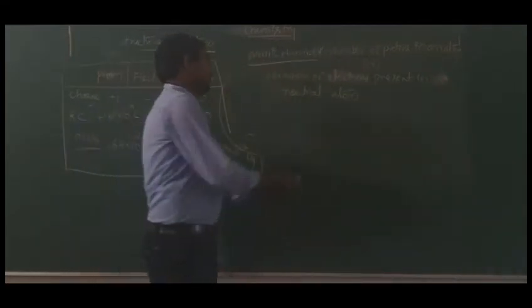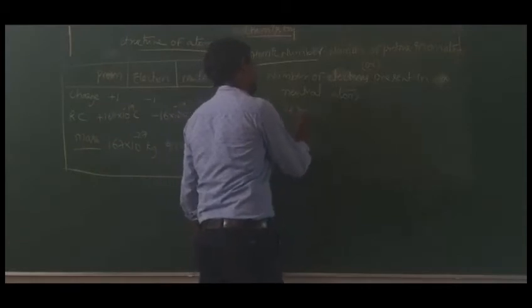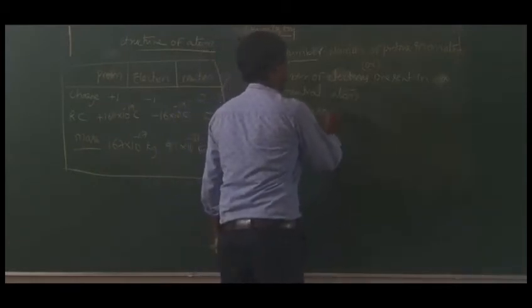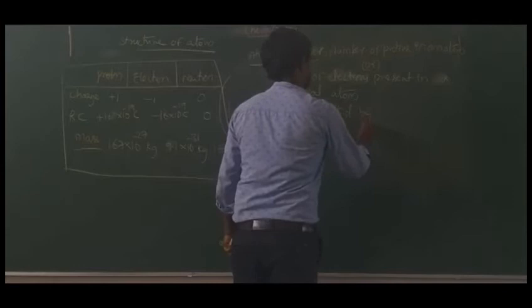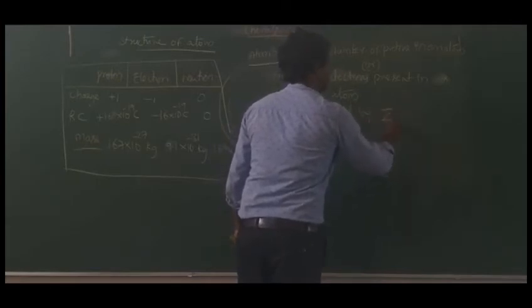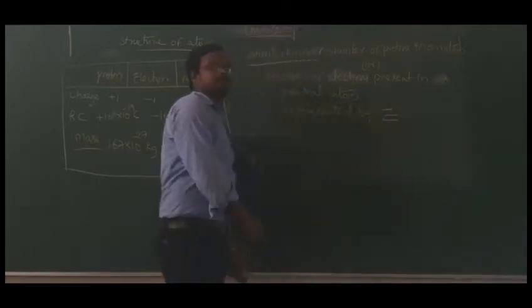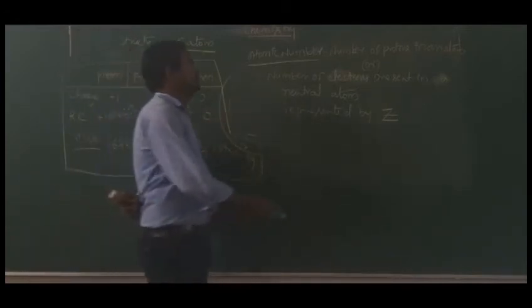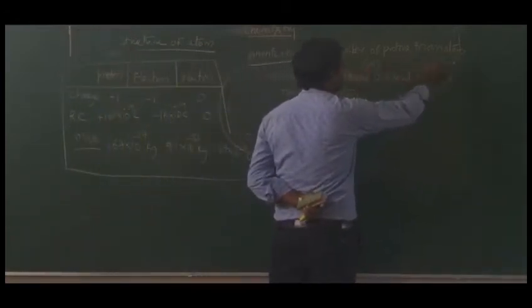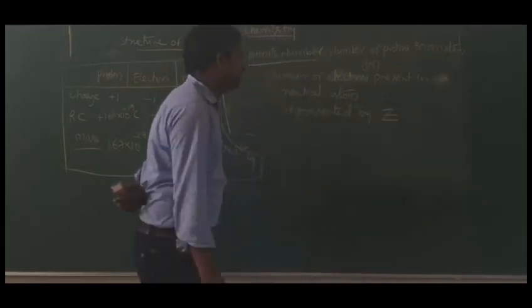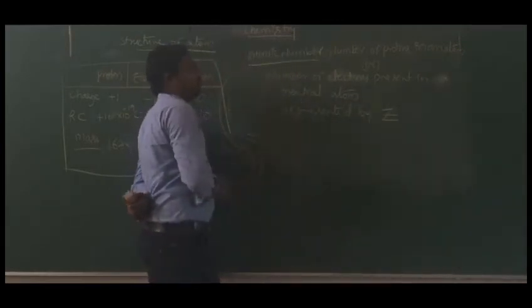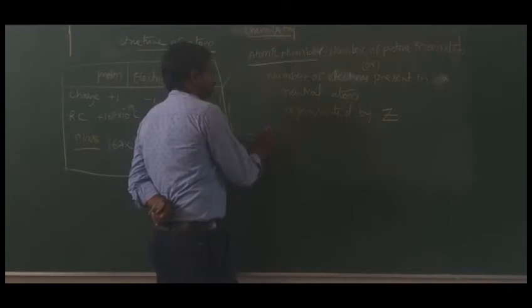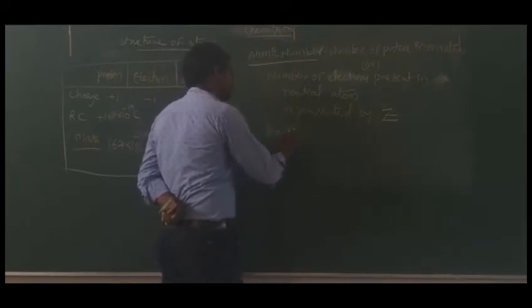It is represented by the symbol capital Z. The number of protons in an atom or the number of electrons in a neutral atom is said to be the atomic number. Next, what is mass number?